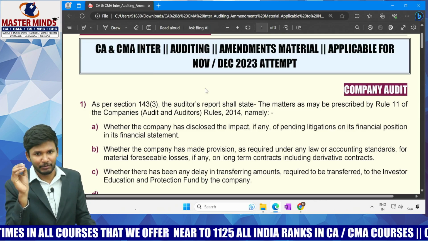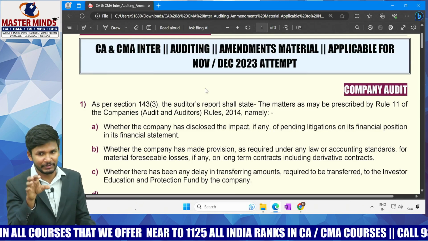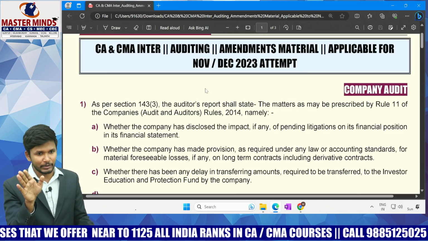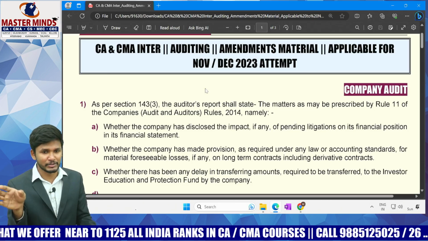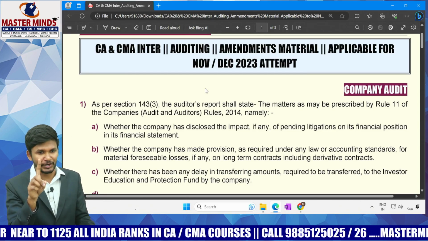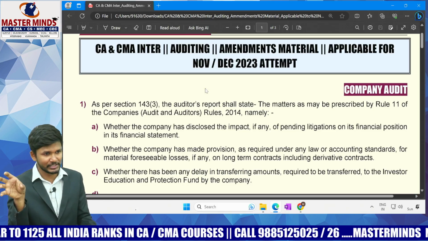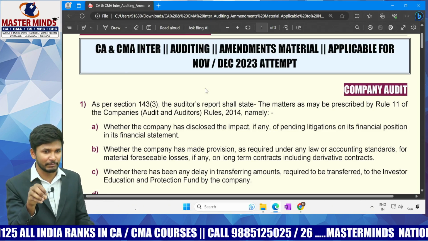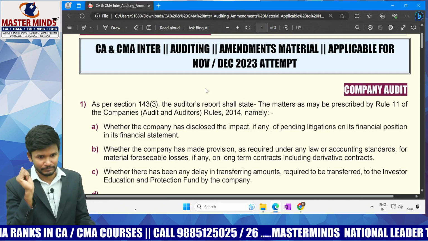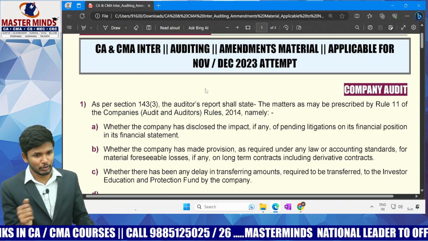For your attempt, we would have given you the 48th edition of material, which is nothing but the 49th edition of material for your auditing paper. The same material you are supposed to study, in which all the amendments up till the previous attempt were covered. For this attempt, there is only one new amendment. Of course, you will see multiple things in the statutory update file of ICAI, but those are copy pasted from the previous attempts, and were already asked in the exam.